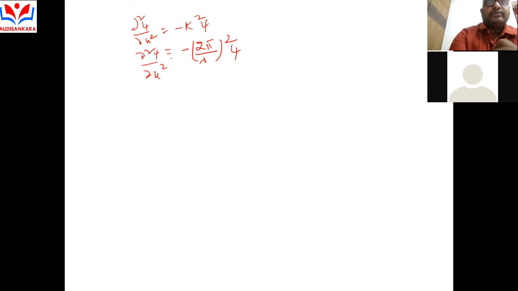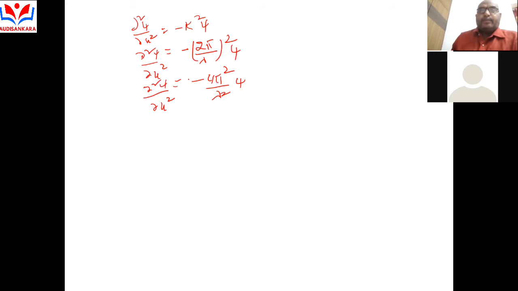Another one: d square psi by dx square is equal to minus k square psi. Substituting k equal to 2 pi by lambda, d square psi by dx square is equal to minus 4 pi square by lambda square into psi.